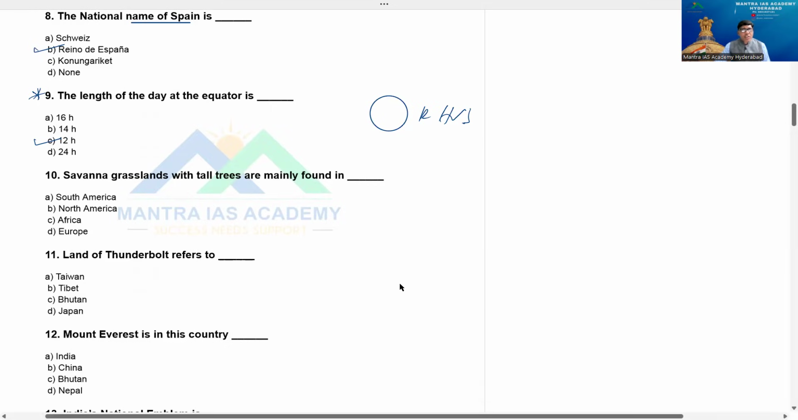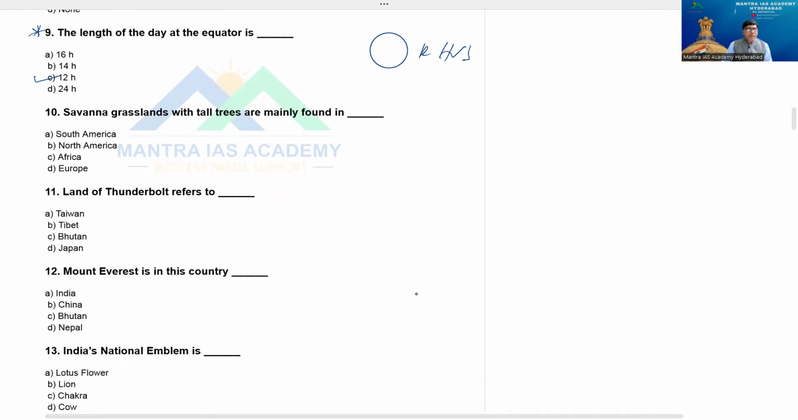Now, 10th question. Savanna grasslands with the tall trees are mainly found in South America, North America and Africa. Yes, option is Africa, right answer beta. Then, which is known as Land of Thunderbolt? Land of Thunderbolt refers to which country? Taiwan, Tibet, Bhutan, Japan. Beta, that is what you can say. Our friend nation, that's what you can say.